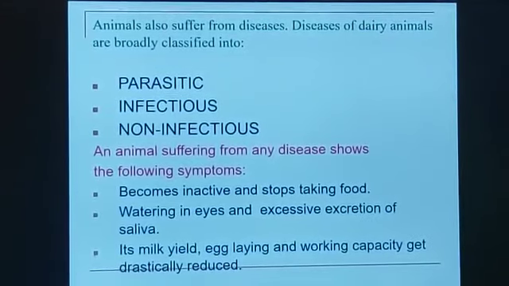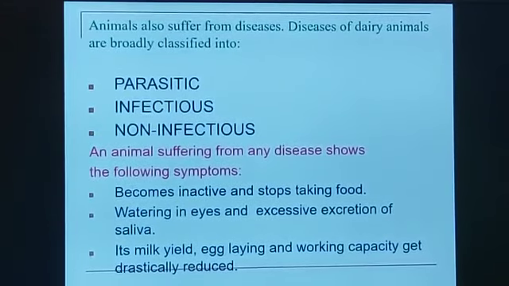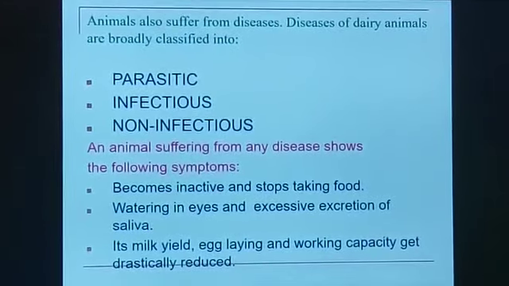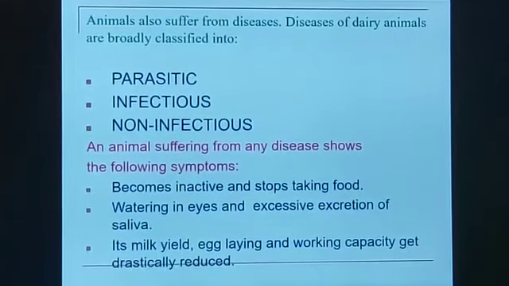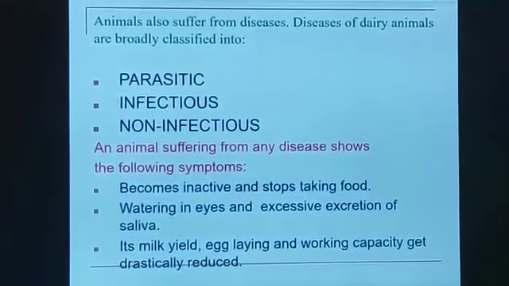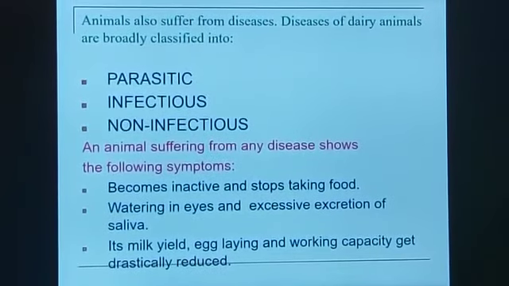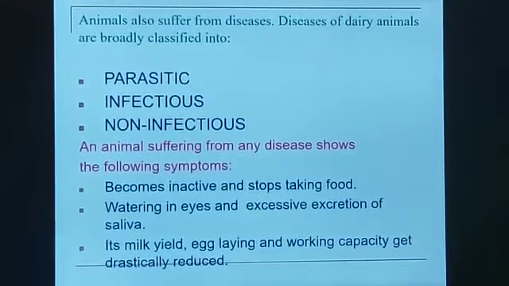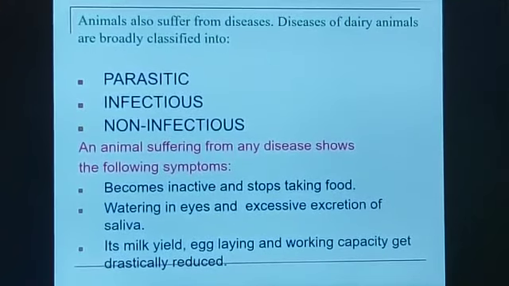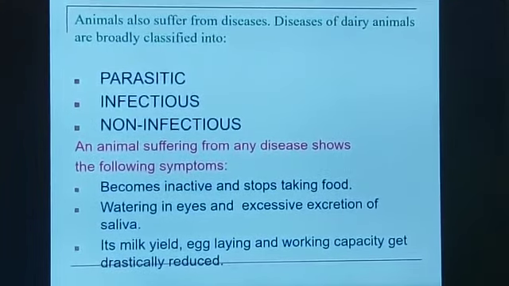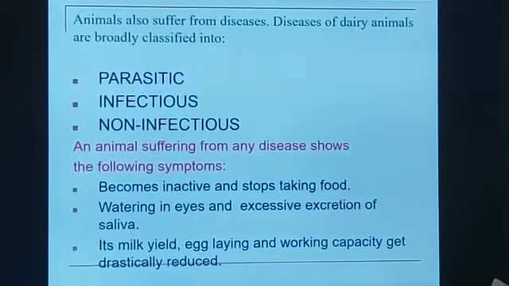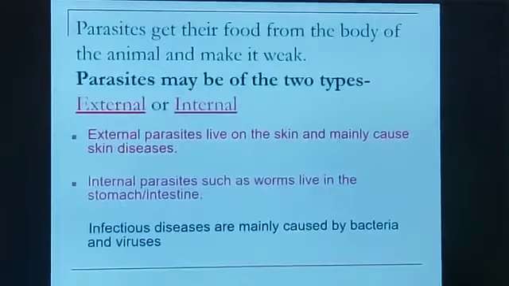Then if it is a milk animal or a dairy animal, the milk yield may get reduced. If it's a poultry animal, the laying capacity decreases drastically, means they are not able to produce a good amount of eggs. So these are the very common symptoms which show that animals are suffering from diseases.